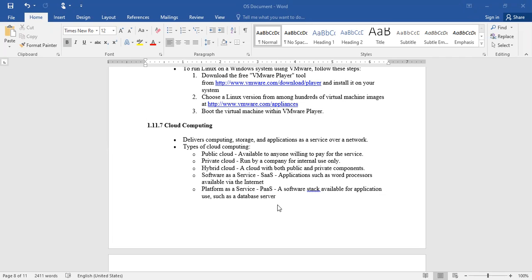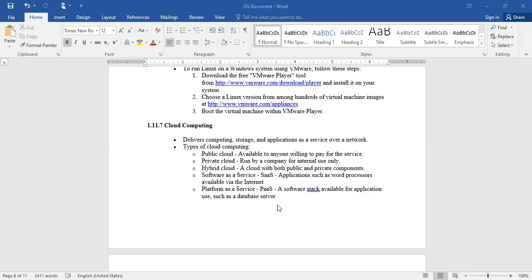I'm not able to purchase it, but I want to execute my application in that particular software. What do I have to do? I need to get it for rent, just like rented houses, the way rented things are available. In a similar way, you can.